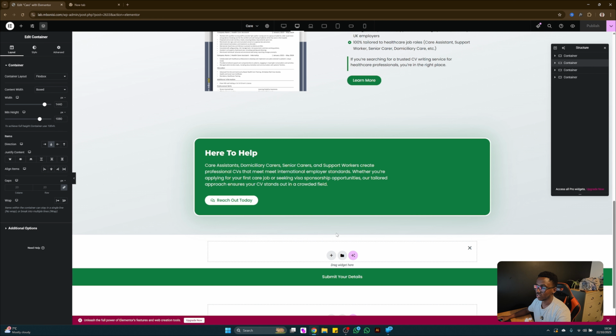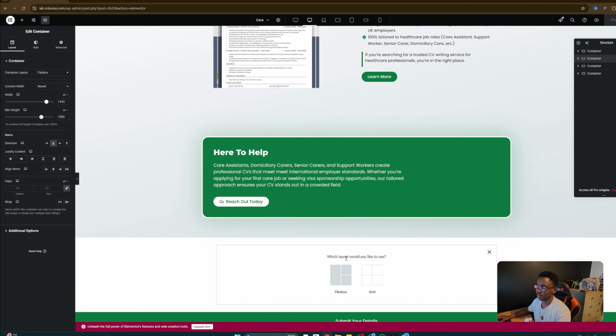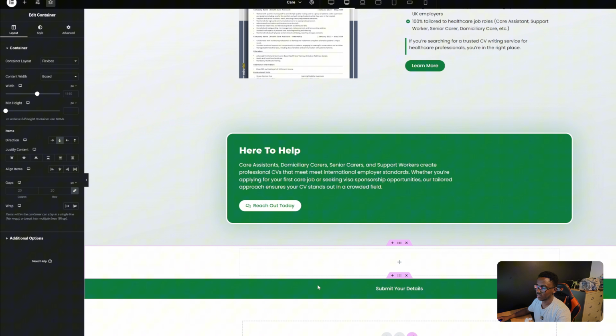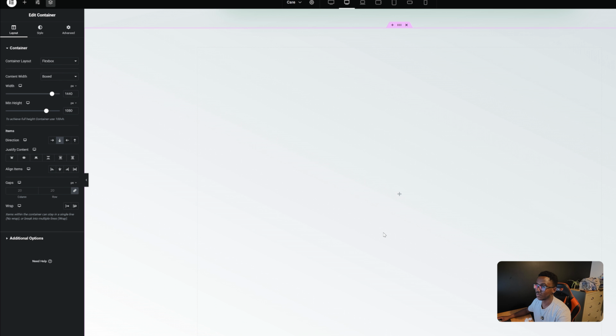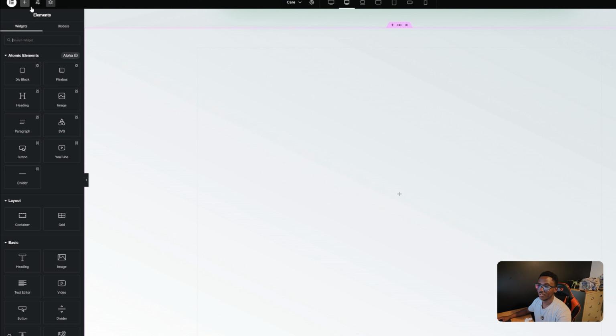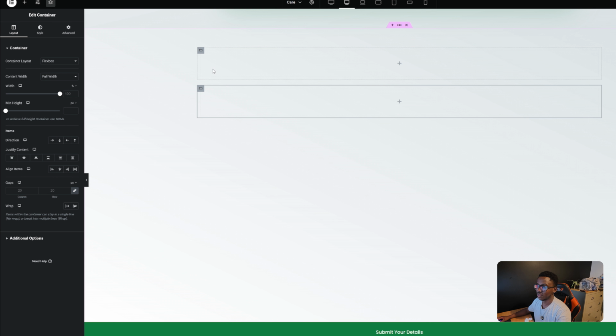Then I'm going to create a new section. This is a flex box, so it will just be going down. Then I come here and paste the style, so that I get the colors and everything here. For the frequently asked questions, I'm just going to add another container and duplicate them, so that I've got my way around things. This is the container which will contain the frequently asked questions.